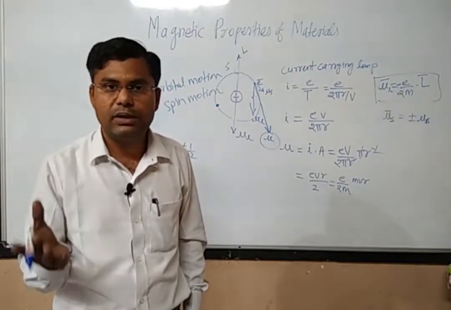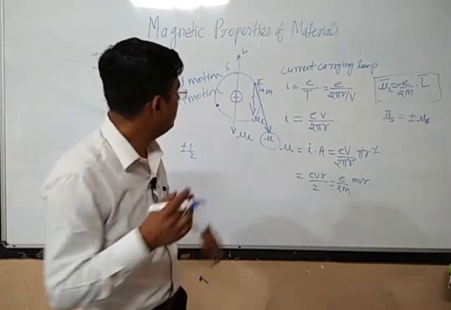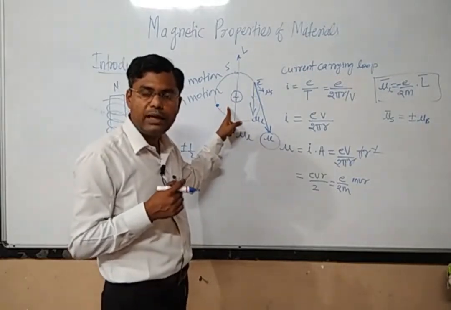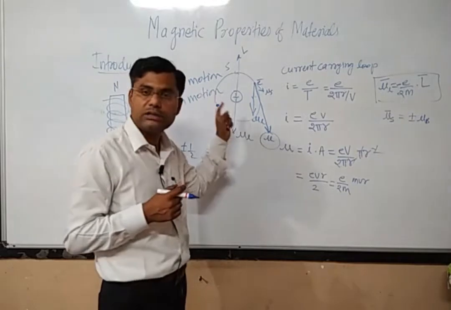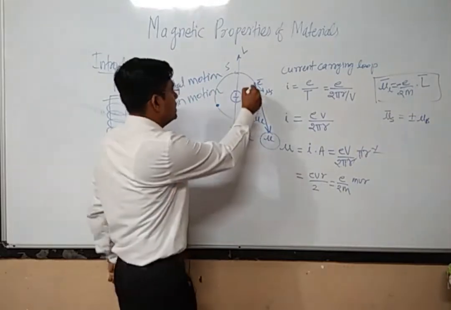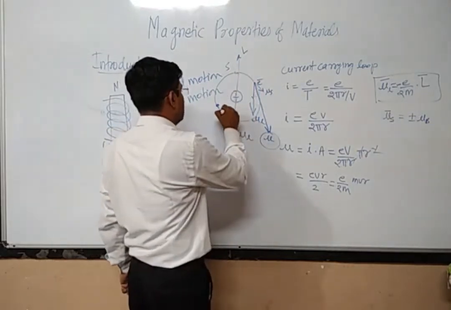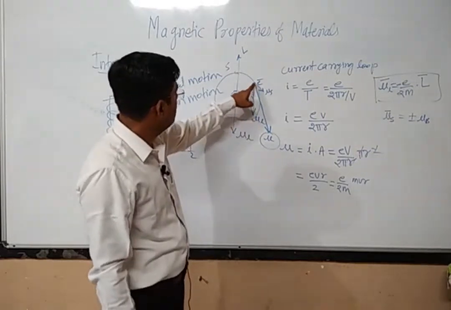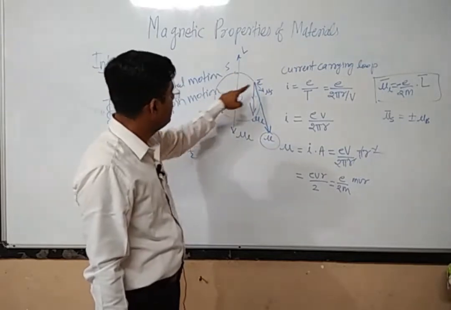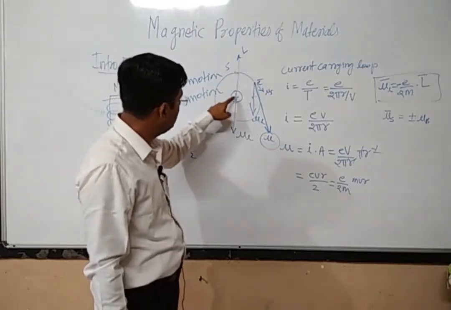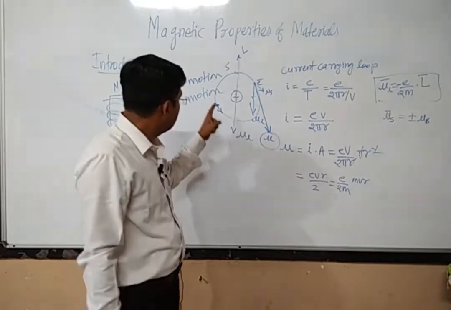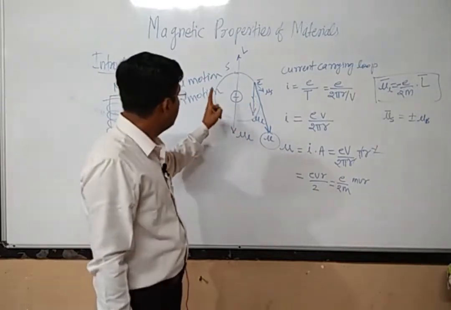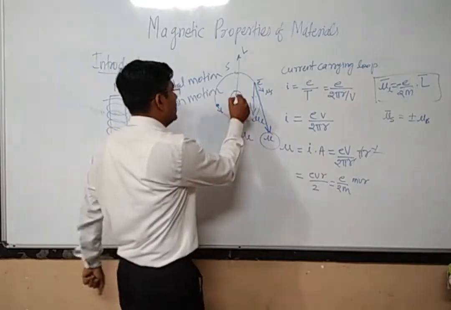If it is in the other orbit, then there is a different picture, but if it is in the same orbit and the capacity of this orbit is 2, that it can accommodate only 2 electrons in this orbit, then what will happen? If this electron is moving in the clockwise direction, the other electron will move in the anti-clockwise direction. So this electron moving in the clockwise direction will produce an orbital magnetic moment pointing in the downward direction, but the other electron, moving in the anti-clockwise direction, will generate the magnetic moment pointing in the opposite